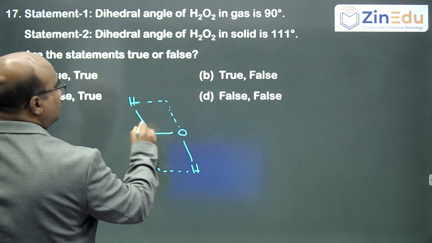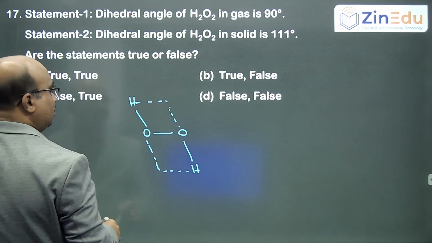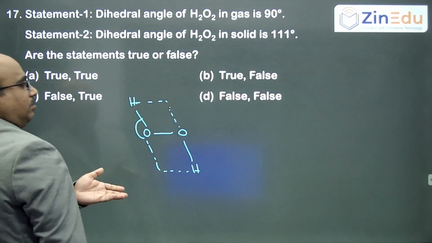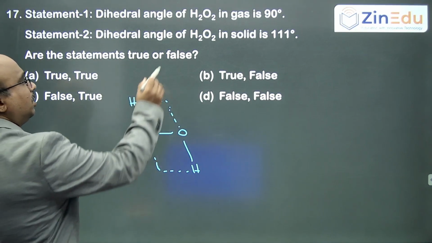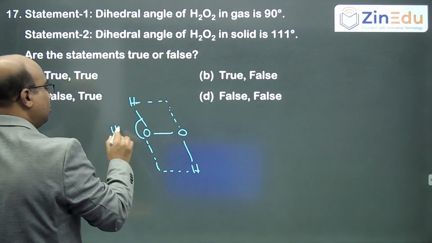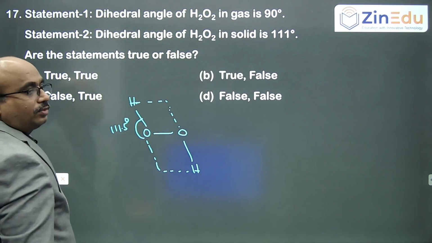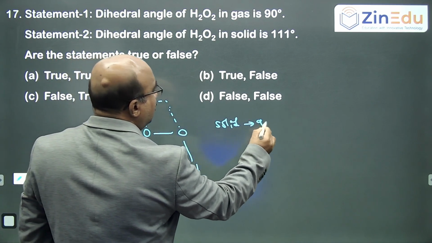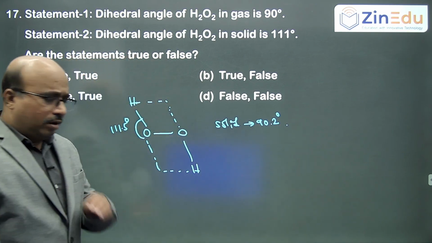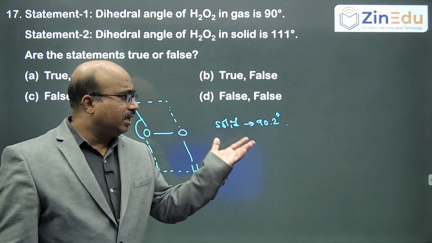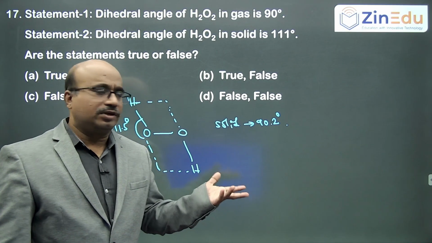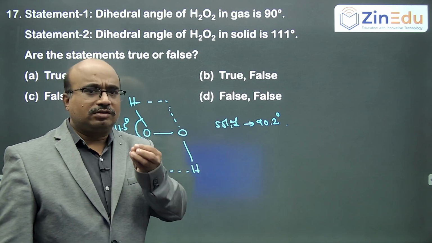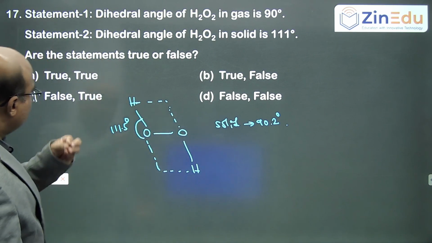this angle, with the lone pair this way, we call it the dihedral angle. It is like this actually. So this angle is the dihedral angle, but in gas phase it is 111.5 degrees. In solid phase it is 90.2 degrees. So it is again direct theory. In NCERT we have the structure of hydrogen peroxide, and this is a direct theory question from that. So you have to concentrate on lines in NCERT for direct questions.